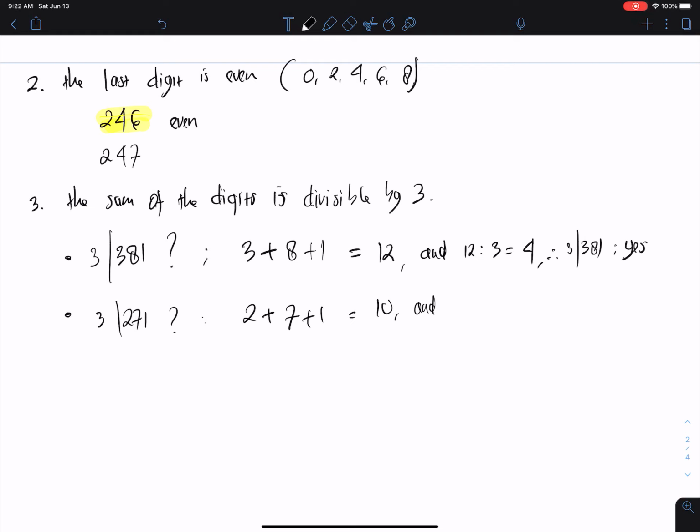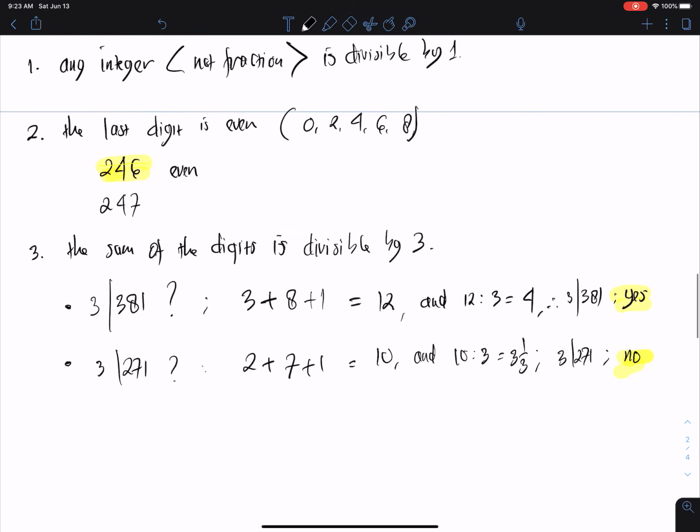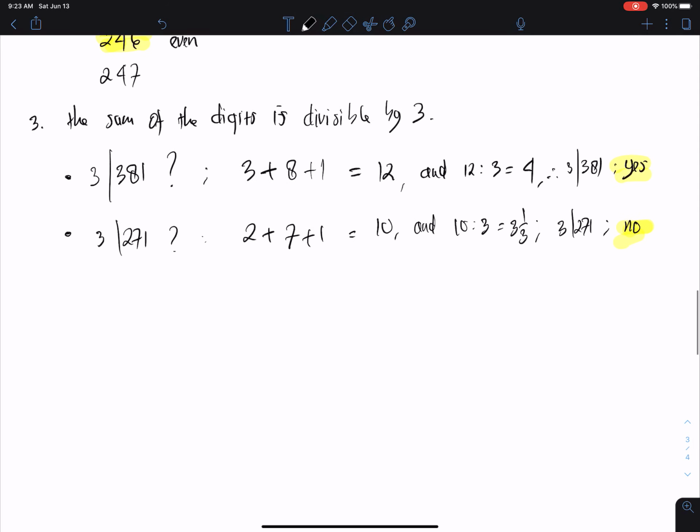And 10 divided by 3, we have 3 and 1/3, which is not a whole number. So for 271 divisible by 3, the answer will be no, like that. This is also known as the rule of 3. So that's the third rule in the divisibility rules.